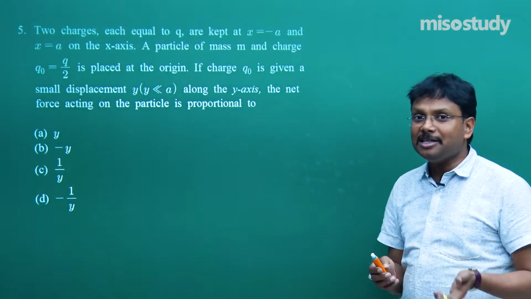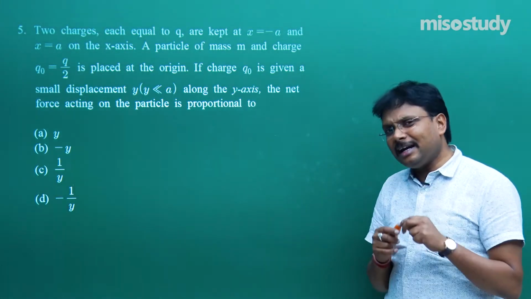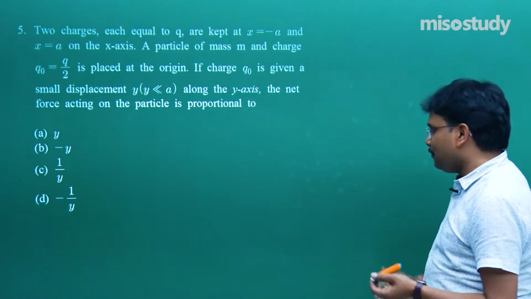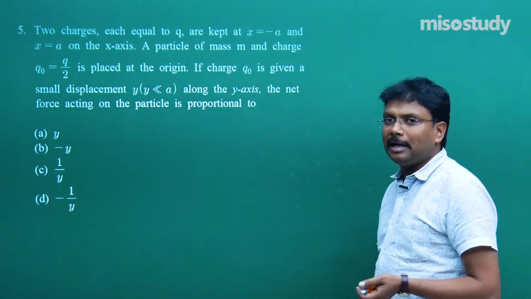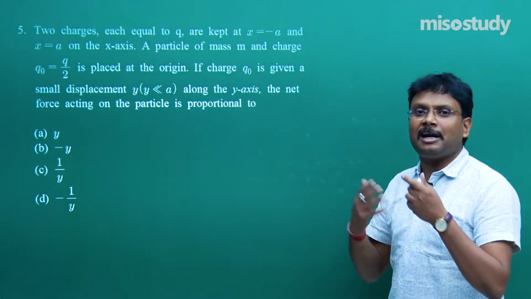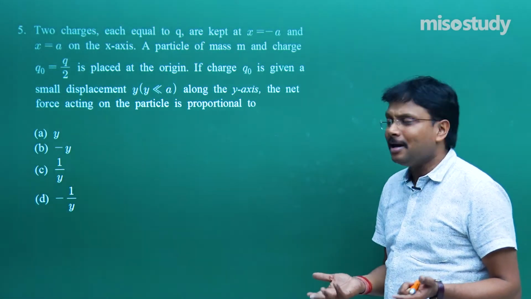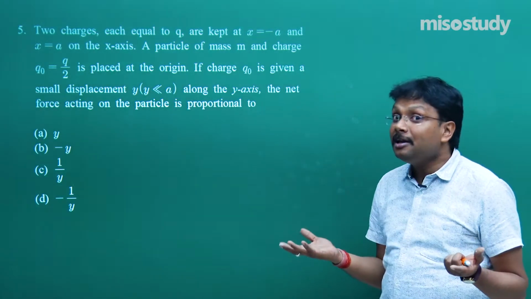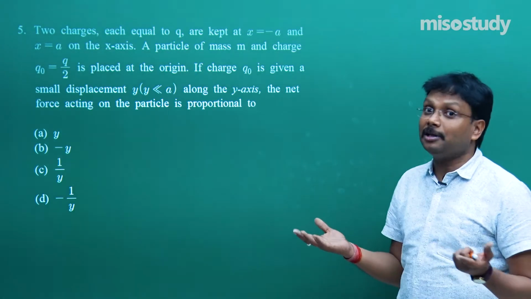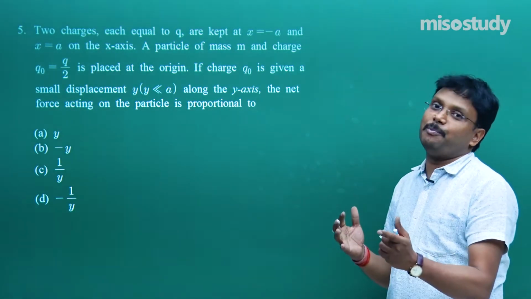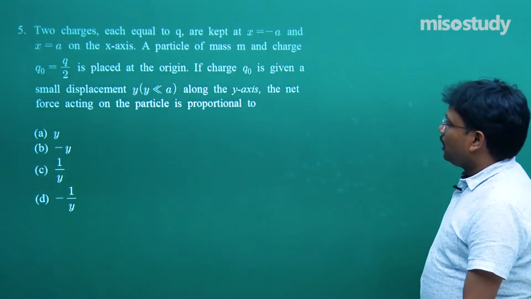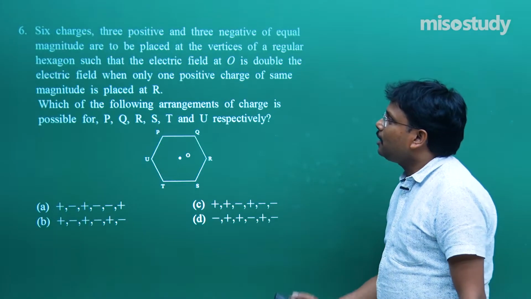Ultimately, you want to become an engineer. If you join civil engineering, you are not going to design the same bridge again and again on the same river. Next time maybe it's a hilly region river, next time some other river. So your approach is important. Let's move on to the next problem.